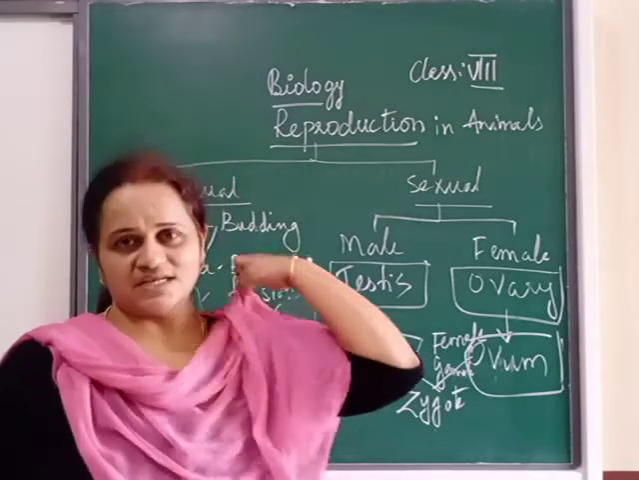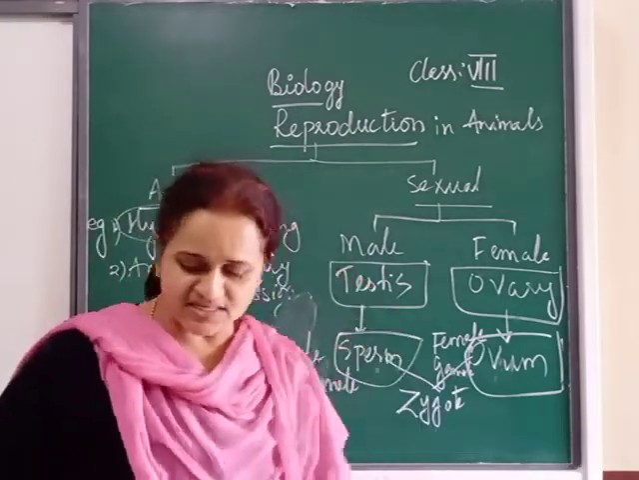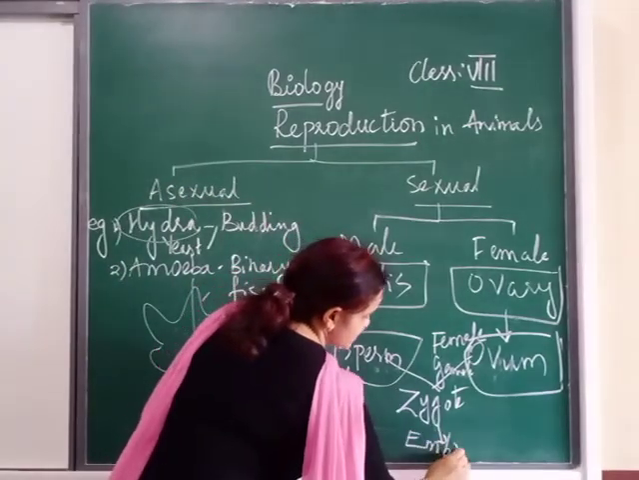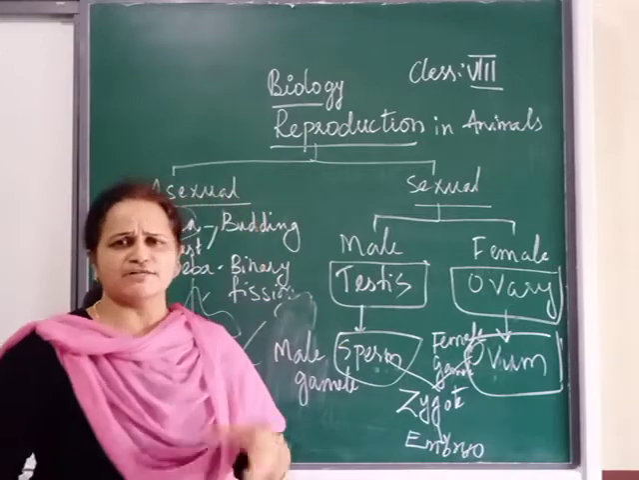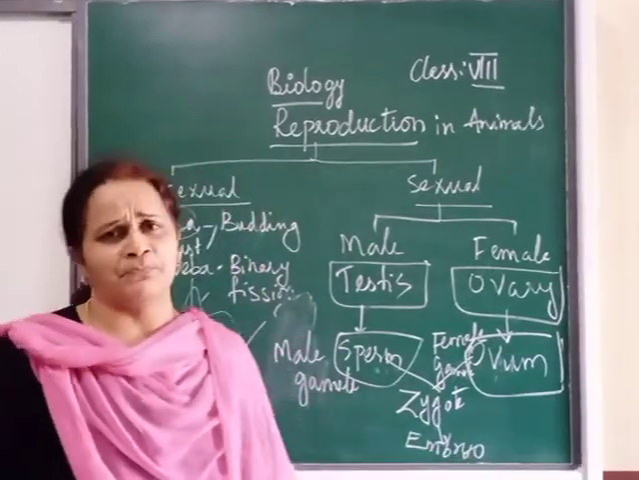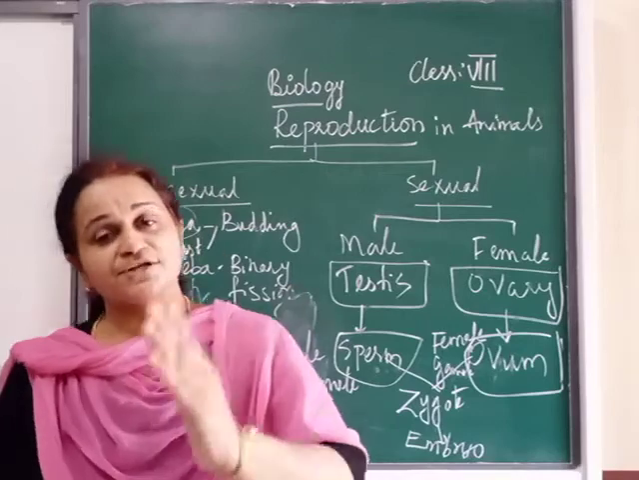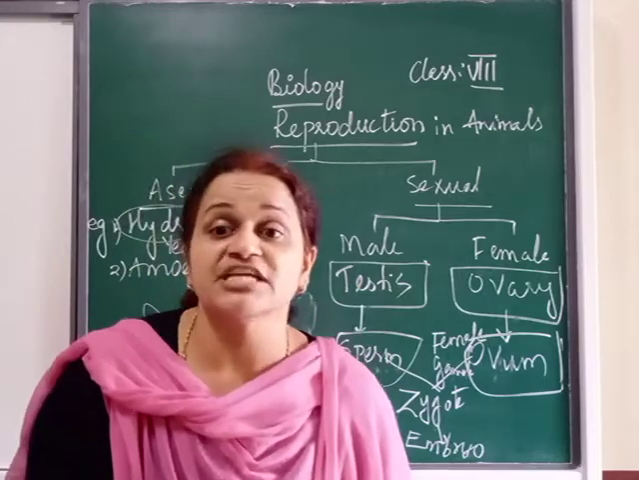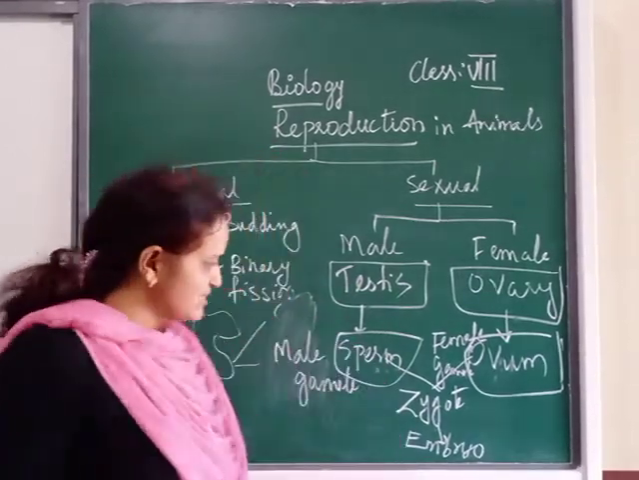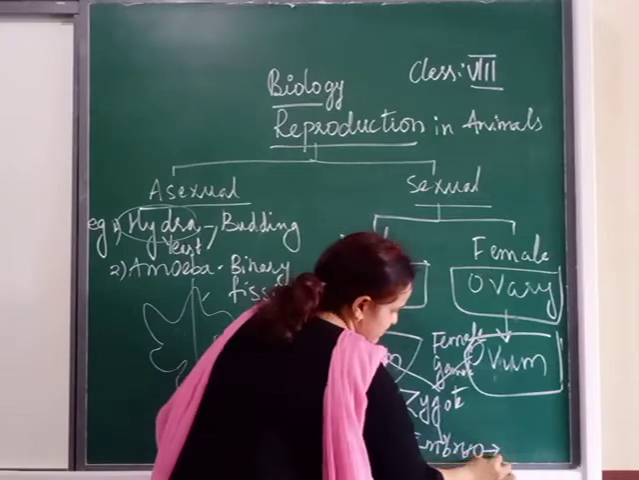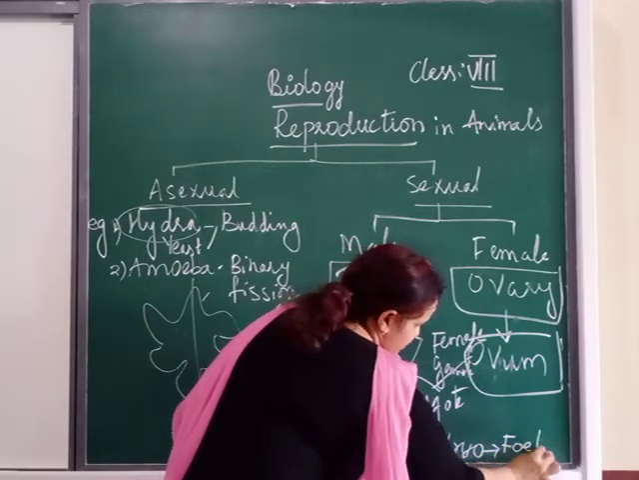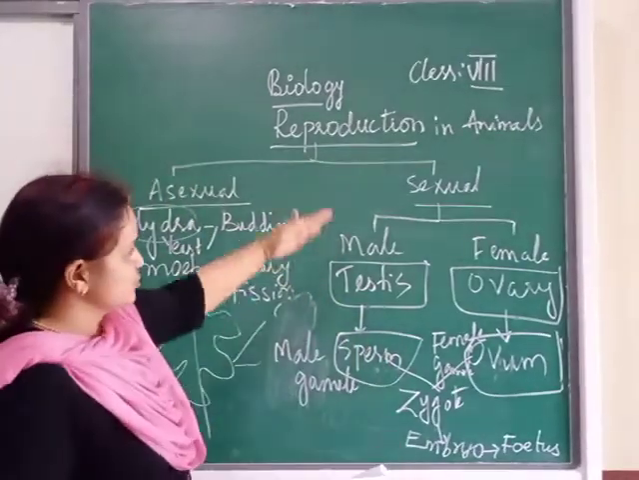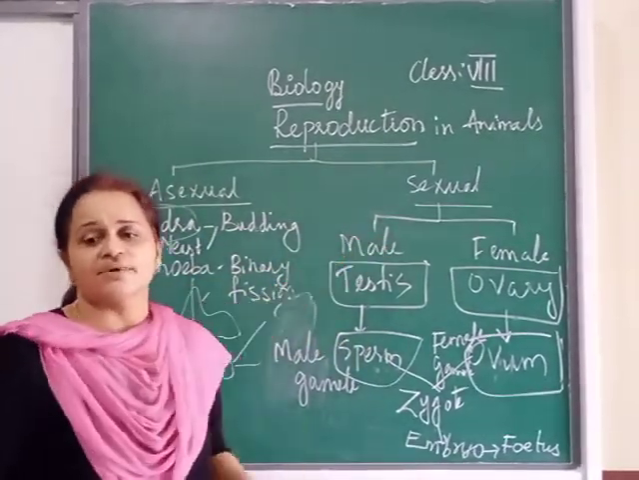When you are in the two-cell stage, that is the zygote. After the zygote, the next stage is the embryo. Embryo means the young one which is produced in the mother's womb. After 3 months you are no longer an embryo, you are called a fetus. So here there is no space, so I am writing it here. Fetus, F-O-E-T-U-S.